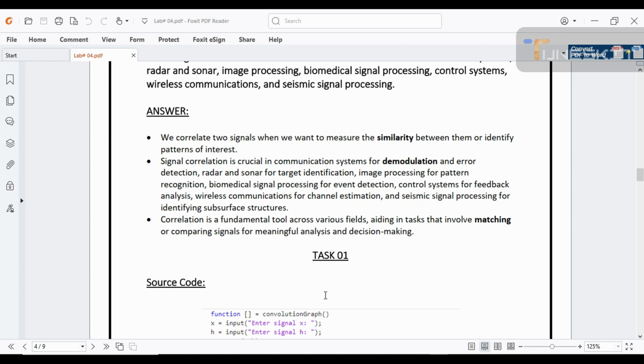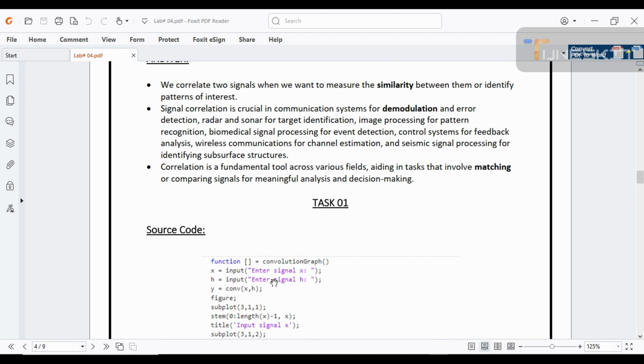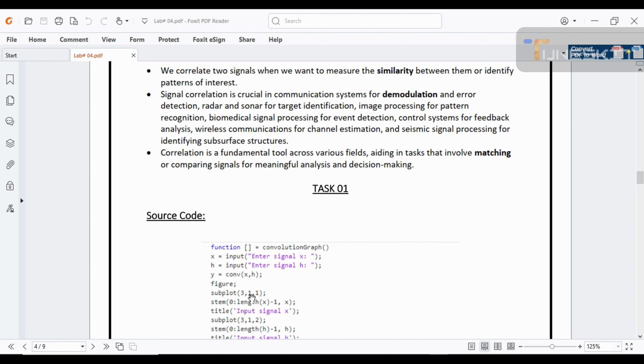Now moving to our task 1, in which we first of all define a function that is convolution graph. Then we take a signal x from some user and also take signal h from some user. Then we convolve both these signals x and h. Then we use the figure command to produce a figure. Then use subplot 311 to produce multiple figures in one graph.